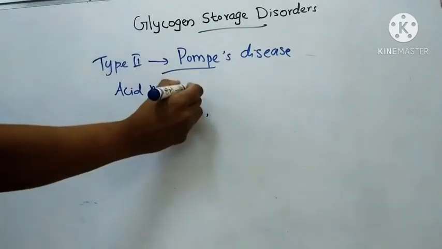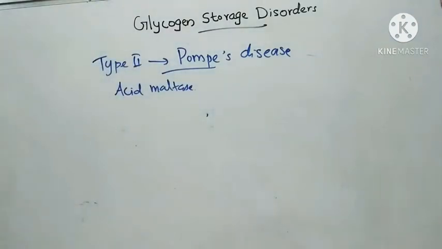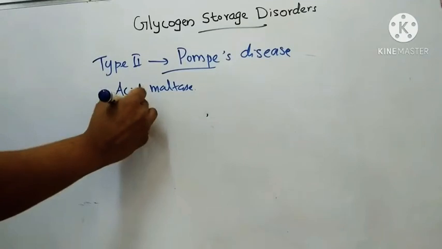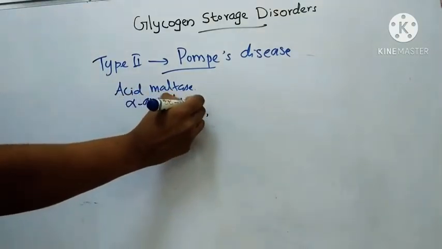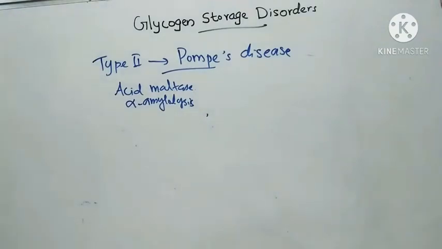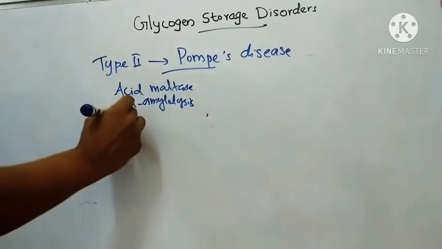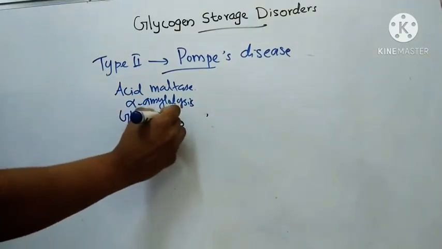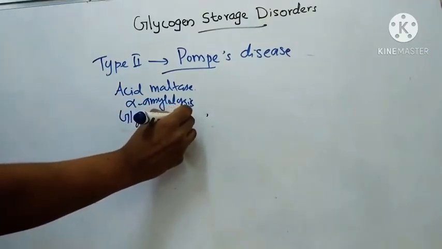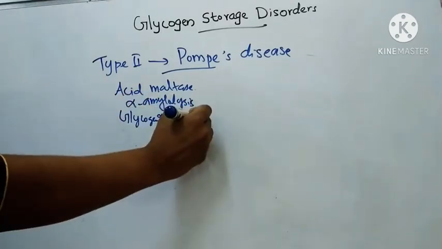This acid maltase catalyzes alpha amylolysis. What is this alpha amylolysis? It's a type of glycogenolysis which is independent of the phosphorylase enzyme. Here glycogen is first converted by alpha amylase into oligosaccharides.